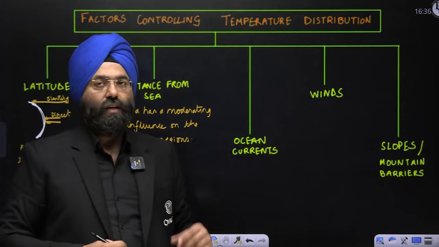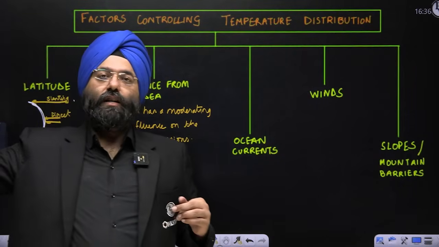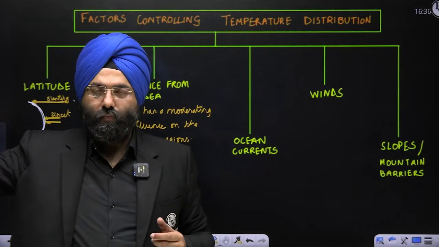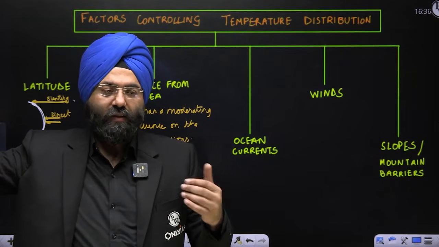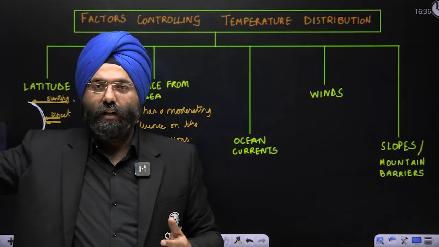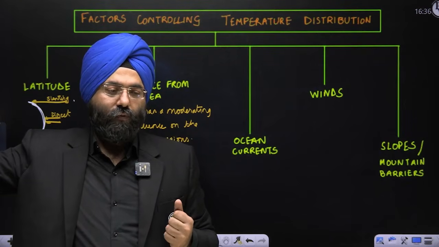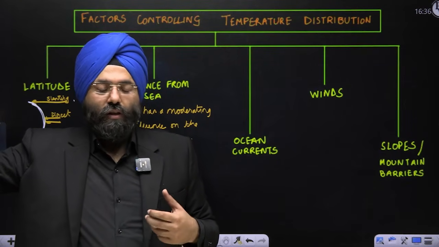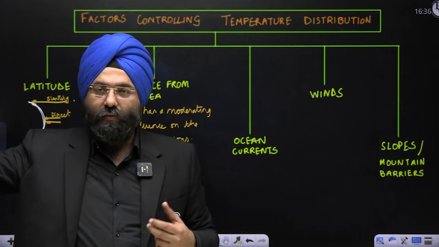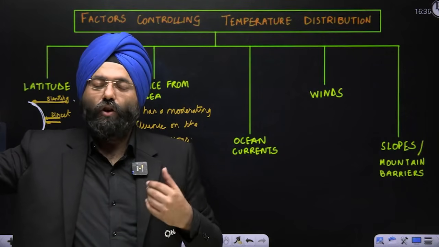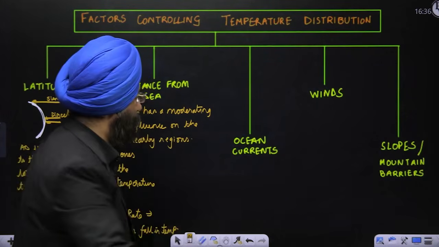Ocean currents: if a current is warm, it will have an influence, that means it is going to warm the coasts. Let us take the example of the Gulf Stream, which during the months of January has a warming influence in the Atlantic Ocean.